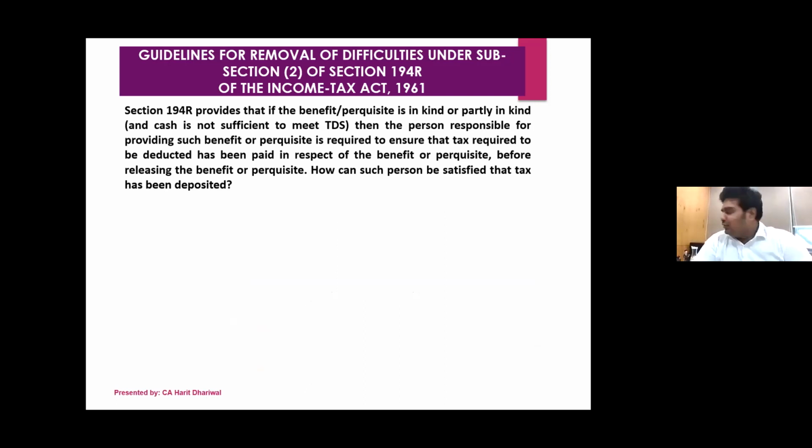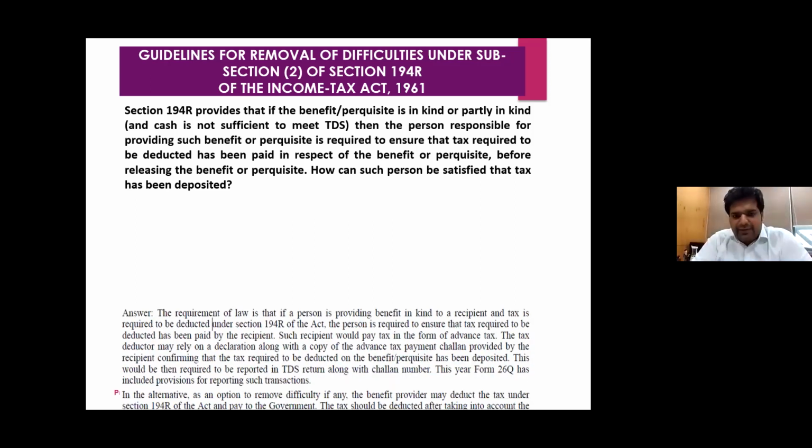Now, the most important question: what if the 194R benefit is given, for example, in kind? So, for example, Chintan Bhai goes to Bombay and one of his clients gives him a Rolex watch. How would his client ensure that Chintan Bhai has paid the tax, or how would things work? Because if it is in cash, partly in kind, yes, the cash portion can take care of the TDS. But if it is in kind, or partly in cash and partly in kind, and the cash portion is not sufficient to take TDS, in that case, how will the TDS be done?